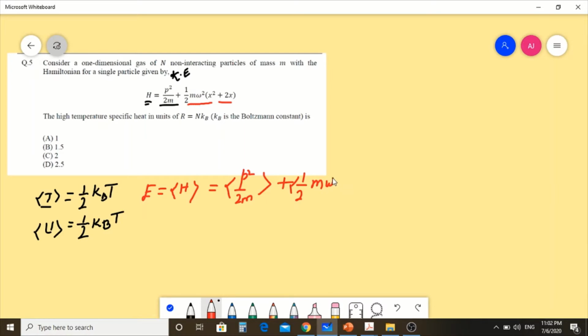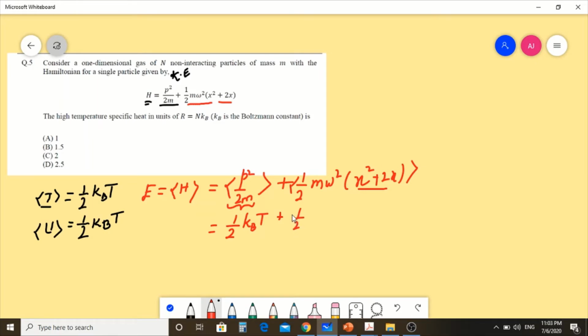From the kinetic theory of gases, because it is one dimensional, the kinetic energy average is half k_B T. If you have three dimensions, it is 3 by 2 k_B T for the kinetic energy, and similarly 3 by 2 k_B T for the potential energy. But here the potential energy is not simply a whole square, it is x squared plus 2x, so you need to convert this into whole square form.